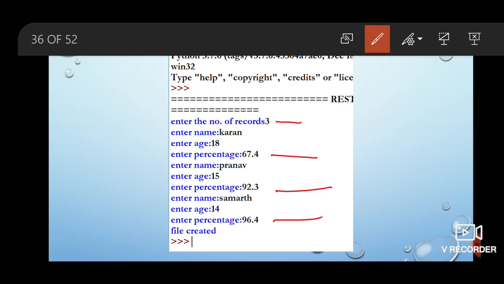So all the data that was there in the buffer got flushed onto the file, and now file created is printed. So this will give an indication to the end user that yes, the file is successfully created. But if you are not yet satisfied, you want to see the contents, then I have already told you how to read the contents of this file. Okay.